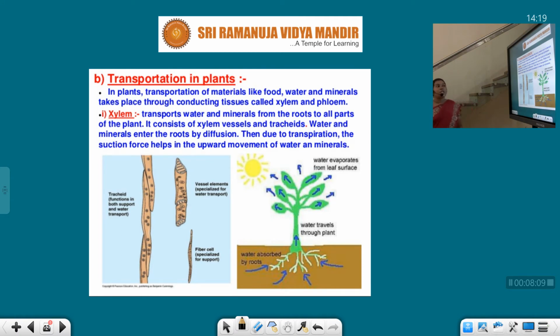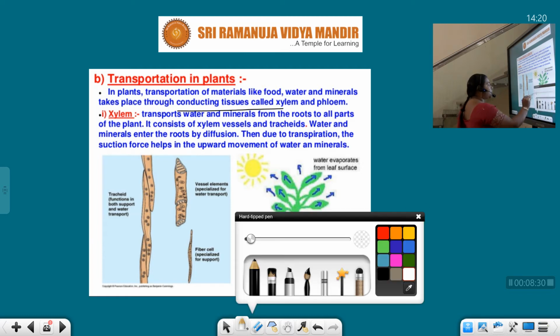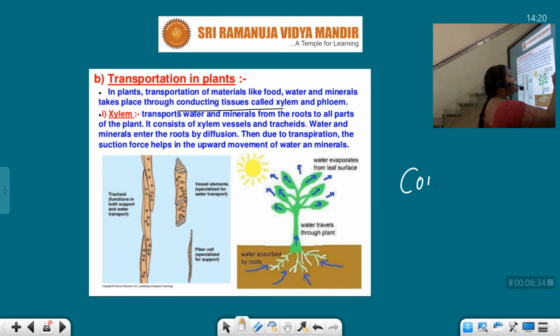Right, now transportation in the plant, students. Even a plant is a multicellular organism. In the plants, transportation of materials like food, water, minerals takes place through the conductive tissue. By what tissue, students? In the plant, the process of transportation is carried out by conductive tissue.